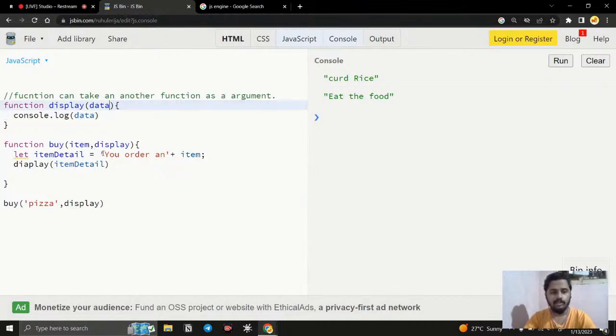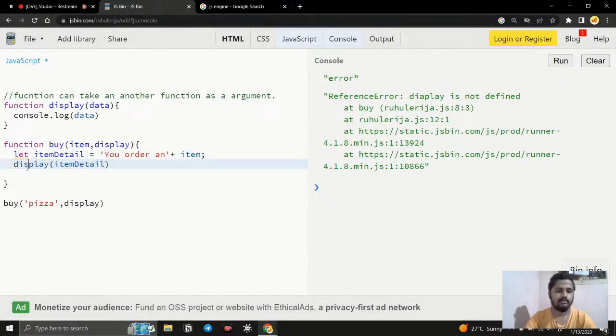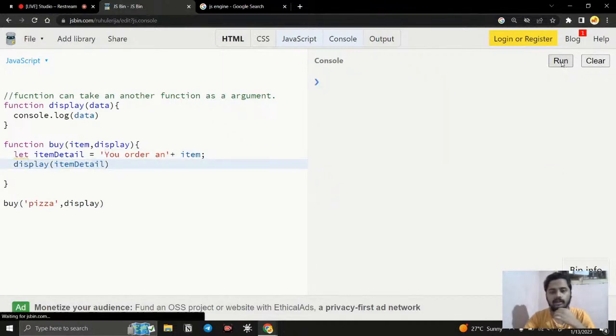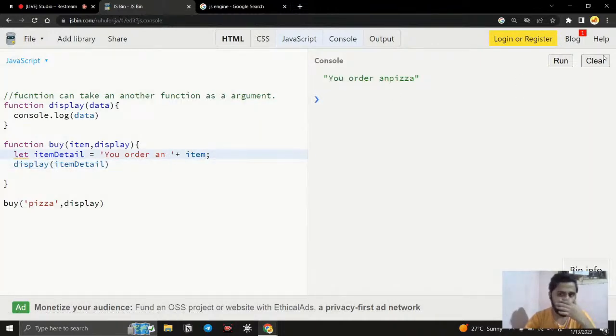So what we are going to get is, your order item is pizza, right? If I clear and run it, it says display. I think I made a mistake here somewhere. Display. Okay, here. Yeah, and if I run it, you can see your order item is pizza. Let's give a space like this.